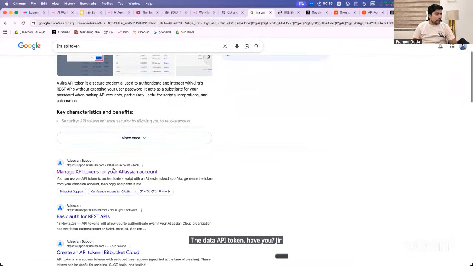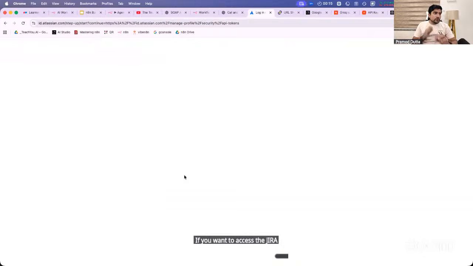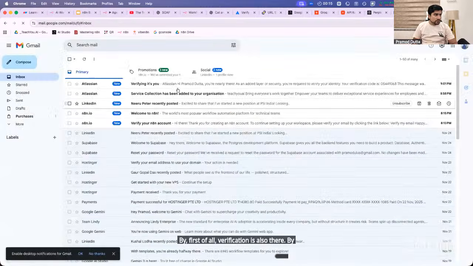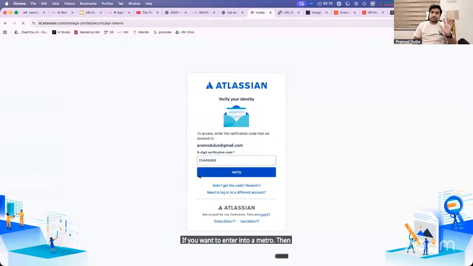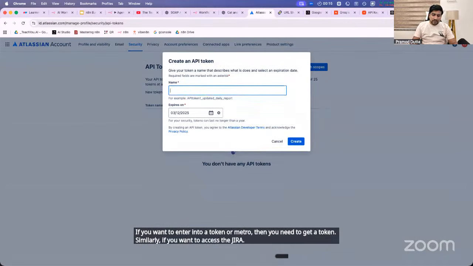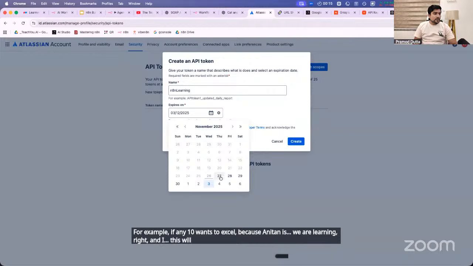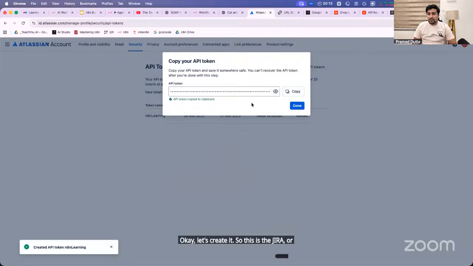If you go to this website, we have to get the token first, which means if you want to access the Jira, the only way to access it, with verification also, is by using this API token. For example, if you want to enter a metro, then you need a token, everyone. Yes or no? Similarly, if you want to access the Jira, for example, if n8n wants to access, because we are learning n8n, right, and this will expire, let's suppose tomorrow. Okay, let's create it. So this is the token that we will be using.